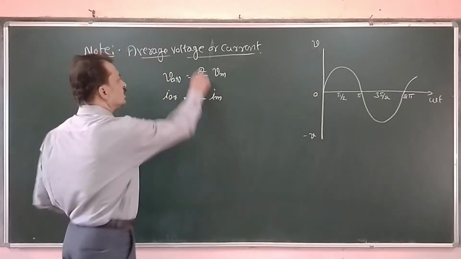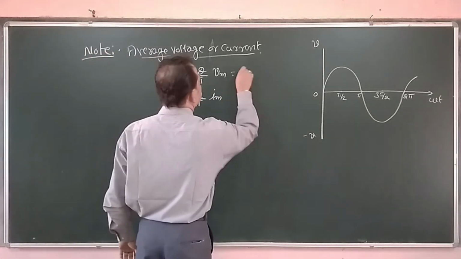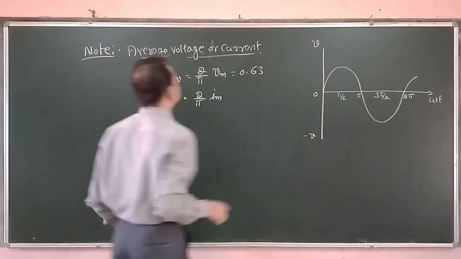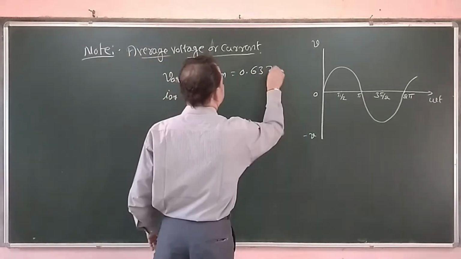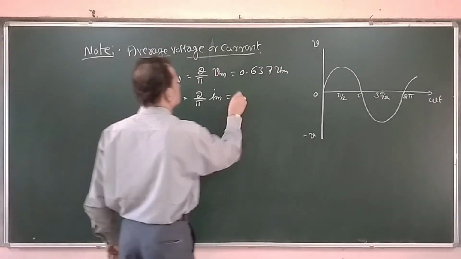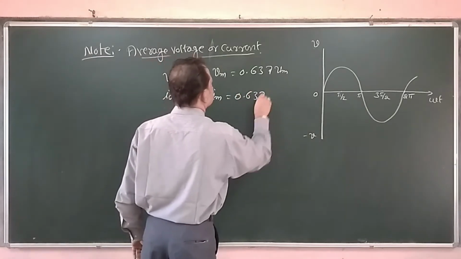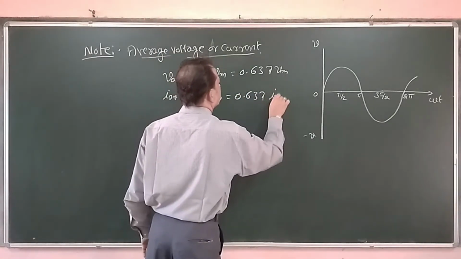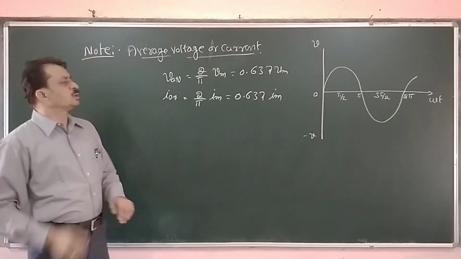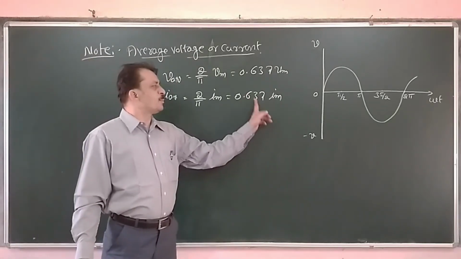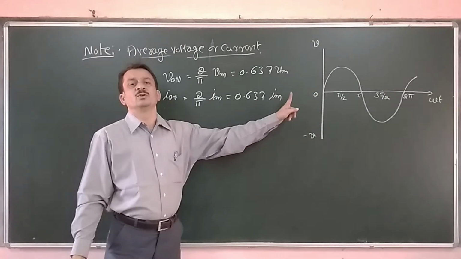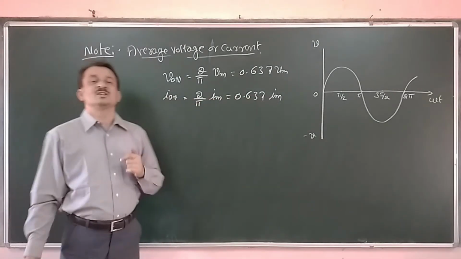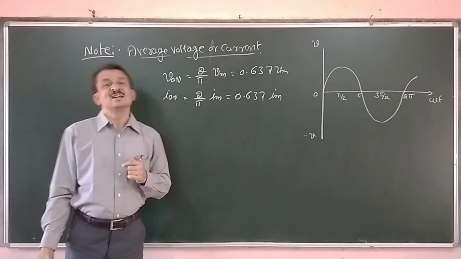Remember it. Now 2 by pi comes around 0.637 Vm, or this is 0.637 Im for current. That means 63.7% of the peak value corresponds to the average value of the voltage as well as current.